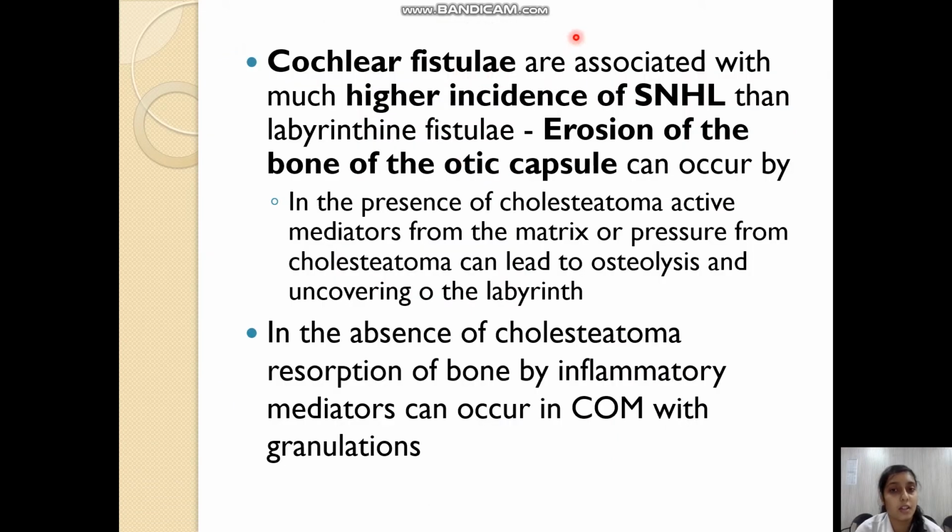Cochlear fistulas are fistulas occurring in the region of the cochlea. They are associated with sensorineural hearing loss due to the affection of the membranous cochlea whenever the bone over it is eroded. Erosion of the otic capsule occurs here by the presence of active mediators in the cholesteatoma matrix, and it can also occur due to the pressure of the cholesteatoma, which leads to osteolysis and the erosion of the bone over the labyrinth.